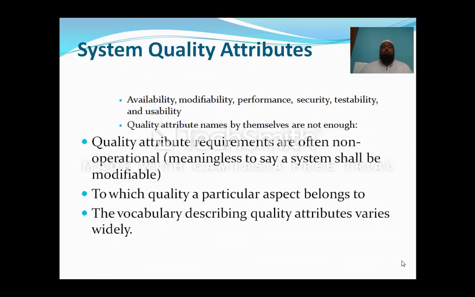Now we can see the system quality attributes, that is availability, modifiability, performance, security, testability and usability. See dear students, once again I am telling you that this is one of the main important questions, the system quality attributes. You have to remember all these attributes: availability, modifiability, performance, security, testability and usability.